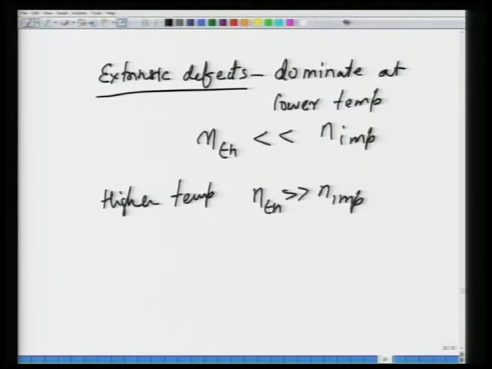So, as a result, in defects you see two behaviors, one is extrinsic behavior, one is intrinsic behavior.